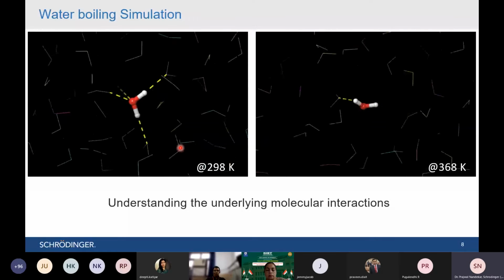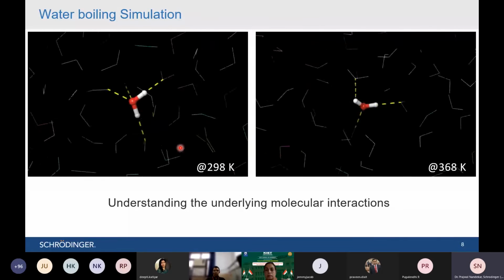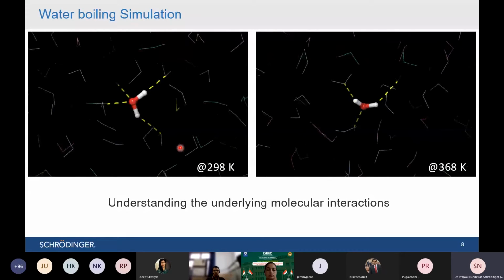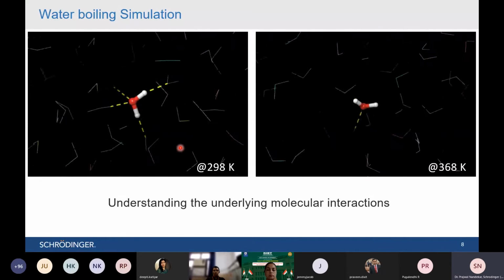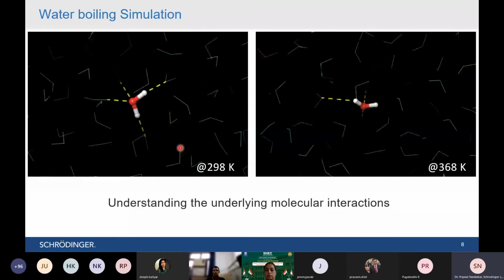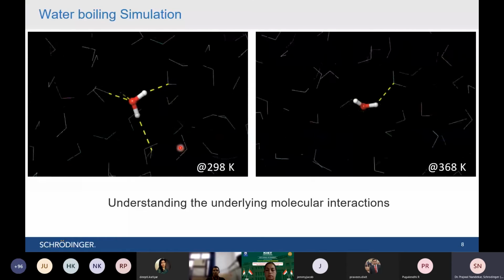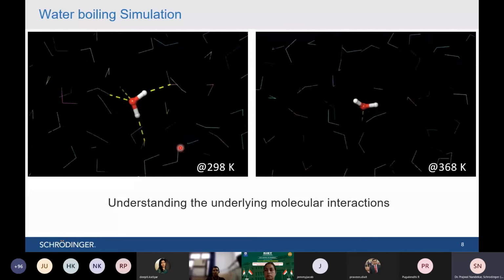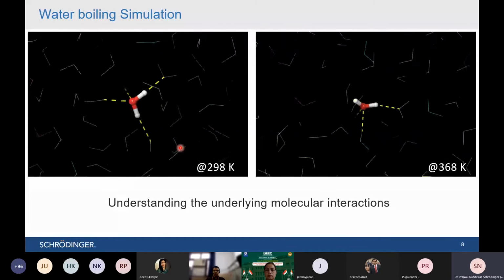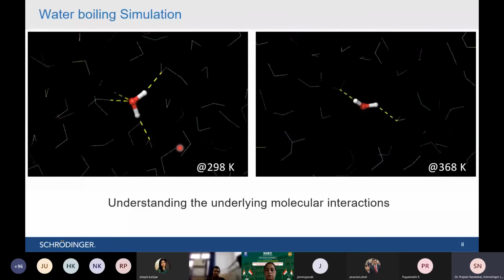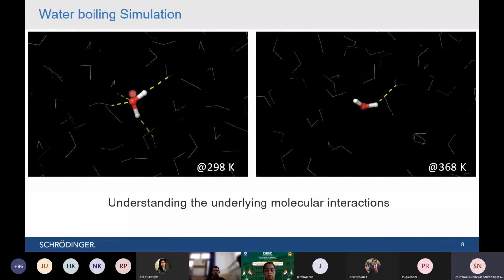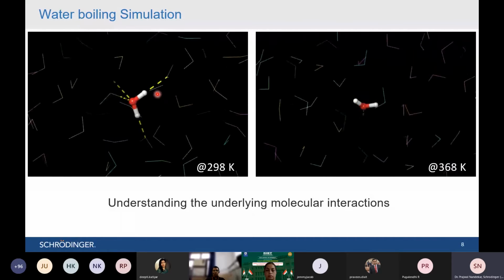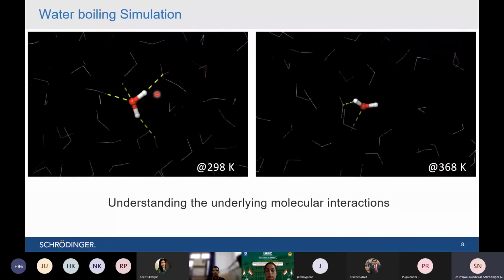At room temperature, water is present in a liquid phase. Why is it present in a liquid phase? Maybe most of you already know that water is present in the liquid phase because of intermolecular interactions. What are those intermolecular interactions? There are hydrogen bonding interactions which happen between the water molecules when it is in the liquid phase. At atomic detail, you can actually see how many hydrogen bonding interactions are happening. Those hydrogen bonding interactions are denoted here by dashed yellow lines.